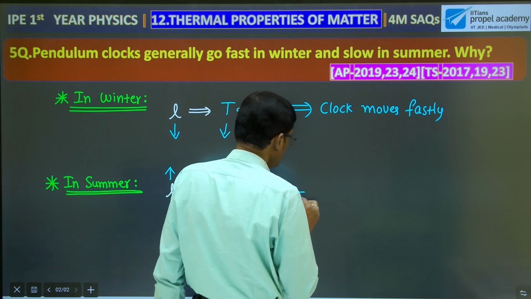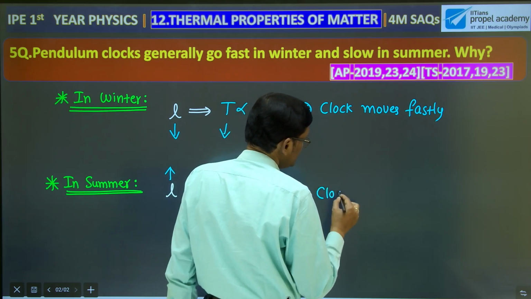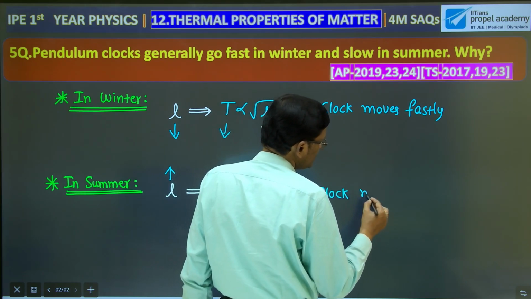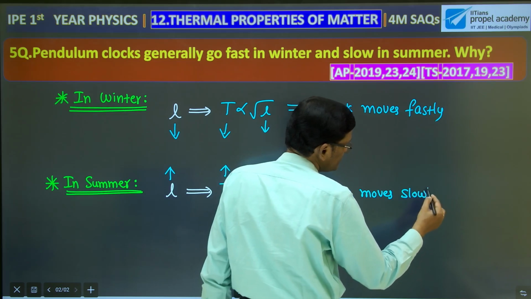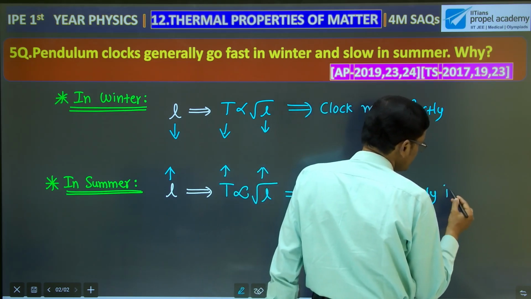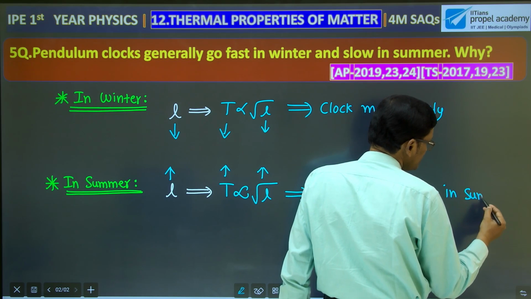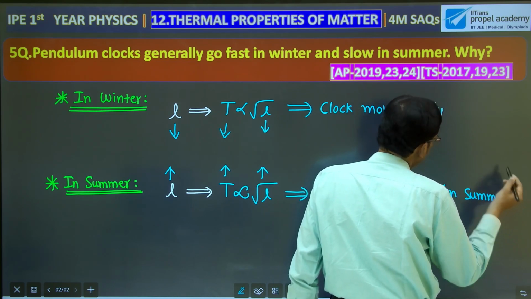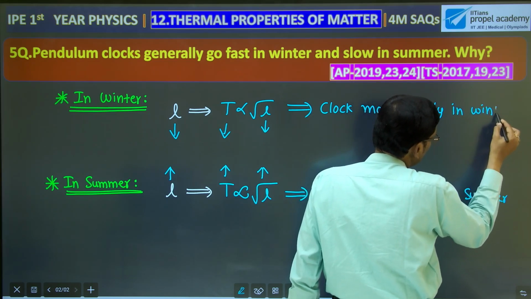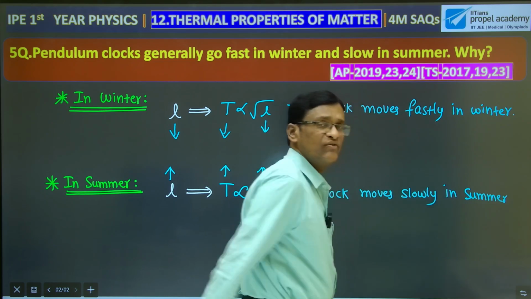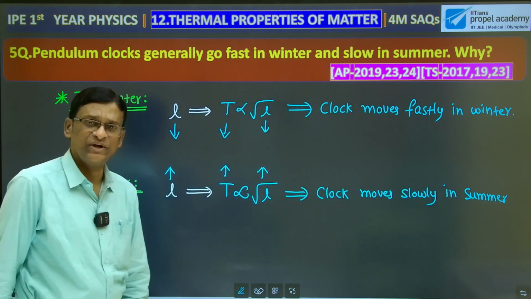That's why the pendulum clock moves slowly in summer and it moves fast in winter. This one we need to write with proper wording. Only one simple thing, but I repeat once again.